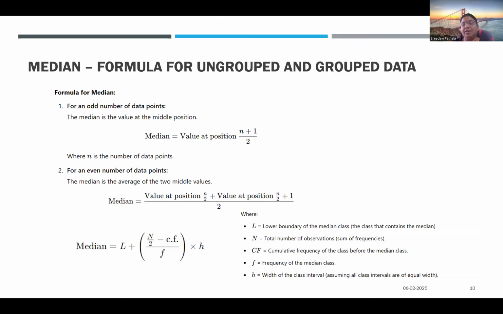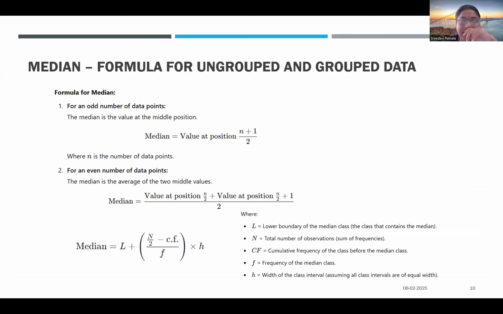Next comes the median. Median is nothing but your middle value. If I have an odd number of values, the middle value is very easy. If I have 5 values, 2 lie on one side and 2 on the other, so the third becomes your middle value. If you are given an even number of values, say 4 numbers in your data set, you have two middle values. For those, you take the values at position n by 2 and the next one, add the two middle values and divide by 2.